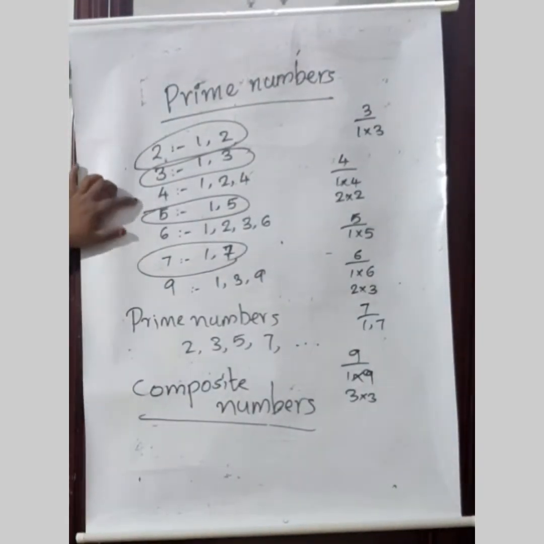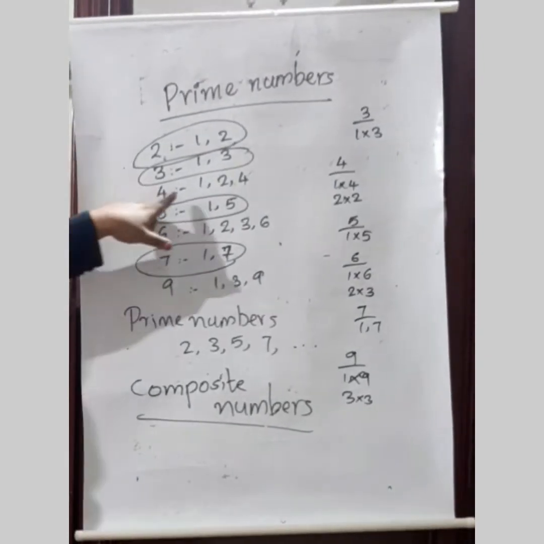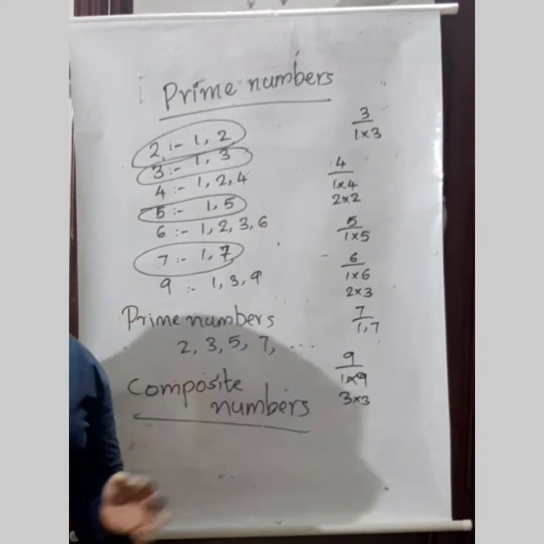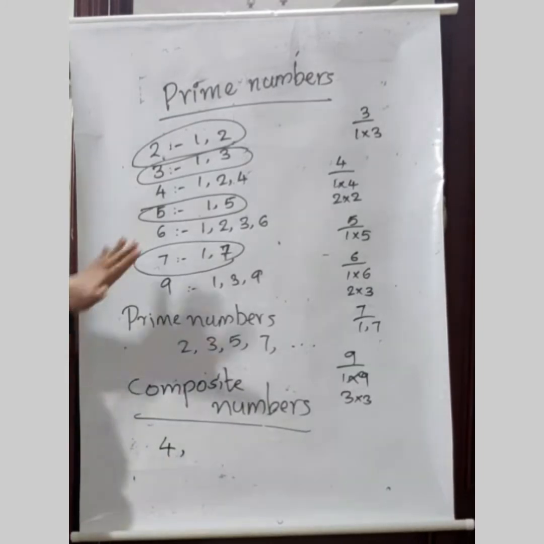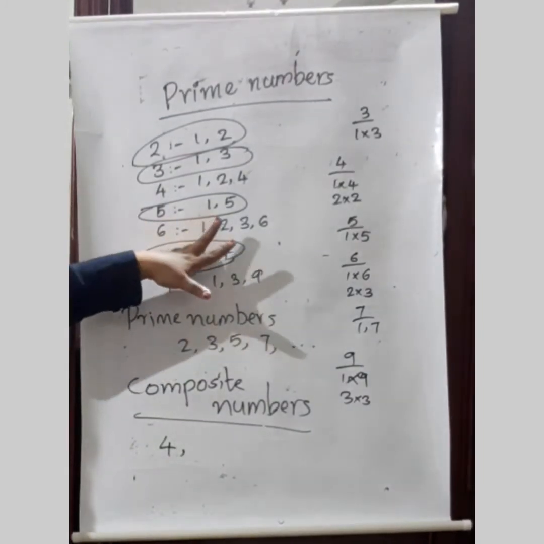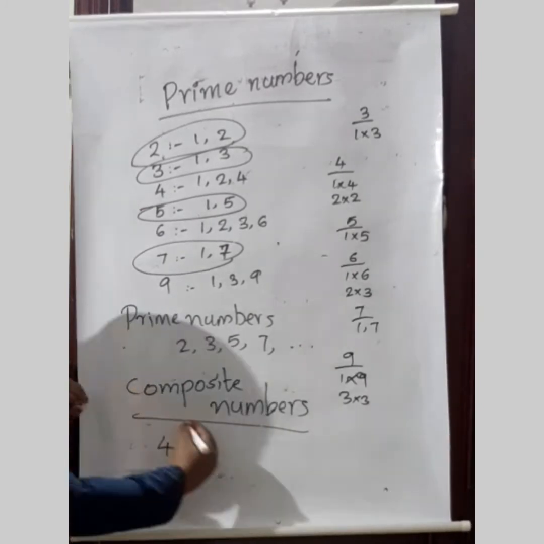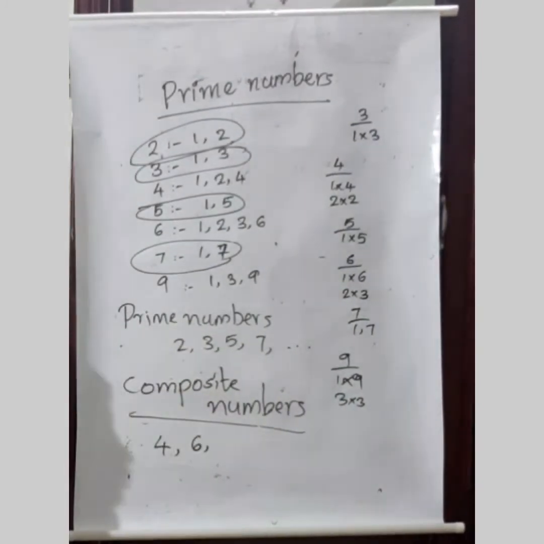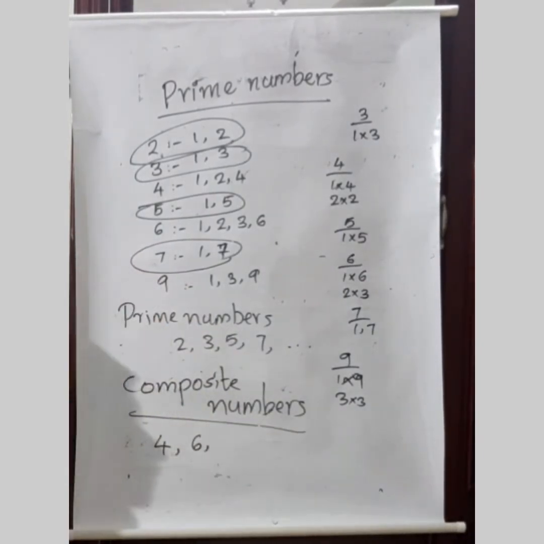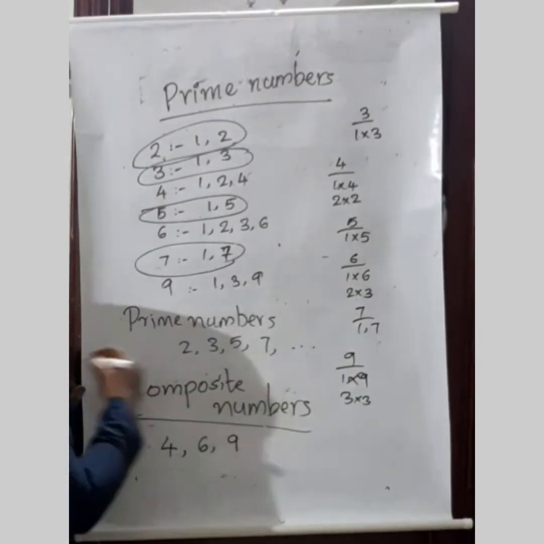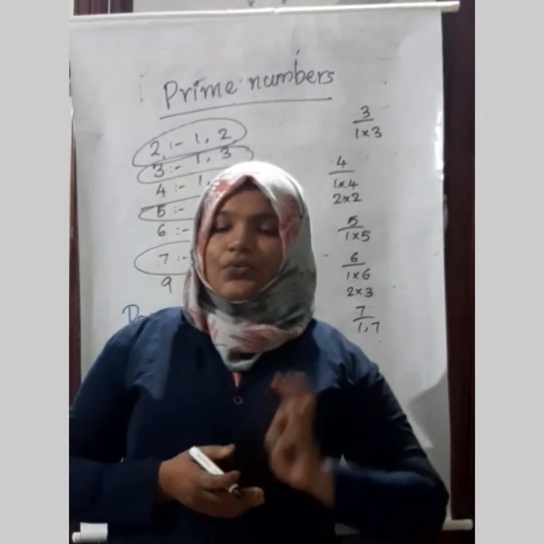Here how many factors are there for the number 4? 1, 2 and 4. So it has 3 factors. So 4 is a composite number. Then how many factors are there for 6? 1, 2, 3 and 6. So we have 4 factors. So 6 is a composite number. Then how many factors are there for 9? 1, 3 and 9. So 9 is a composite number. So today we have discussed 4 types of numbers.